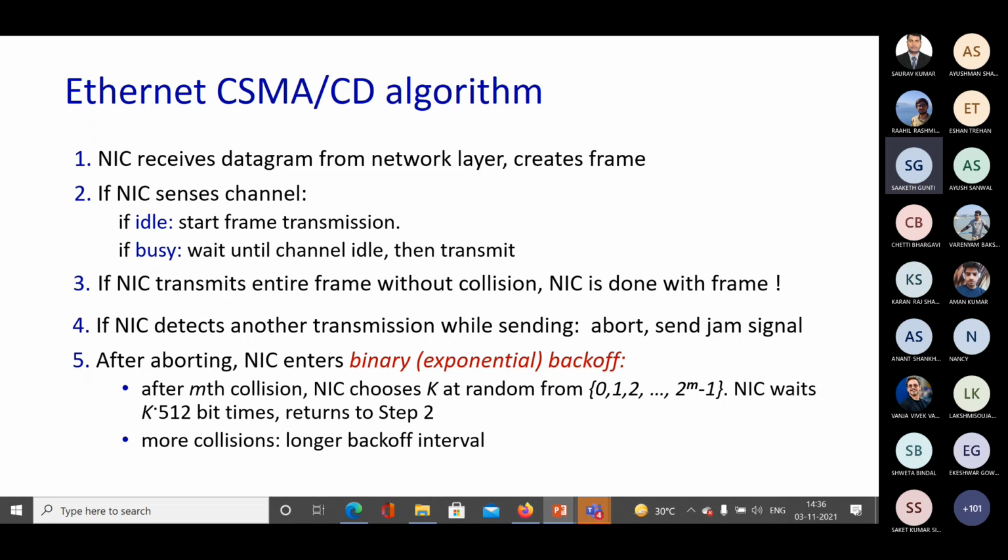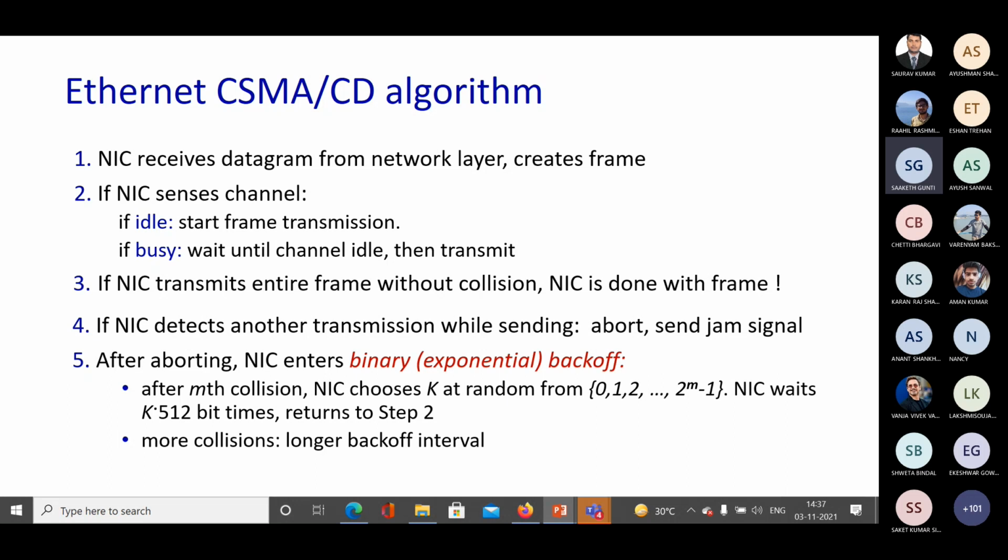Then the NIC will go to more and more backoffs, and it is losing out on the time it could have used to transmit frames if the channel was idle. So it is a clever algorithm, but it has its own flaws.